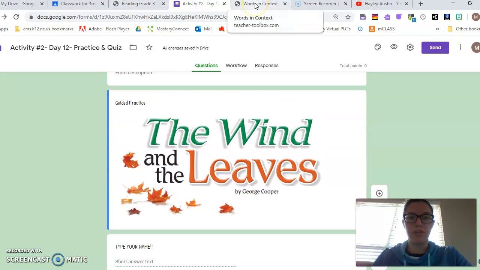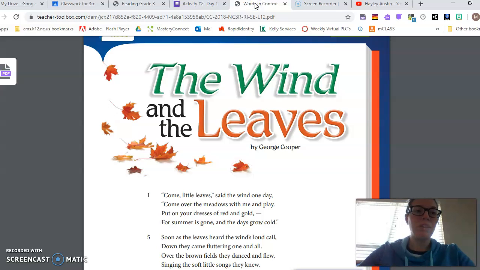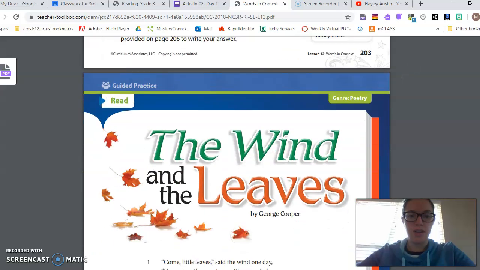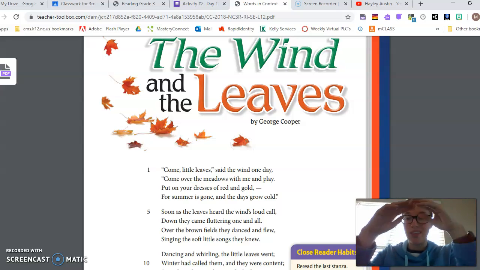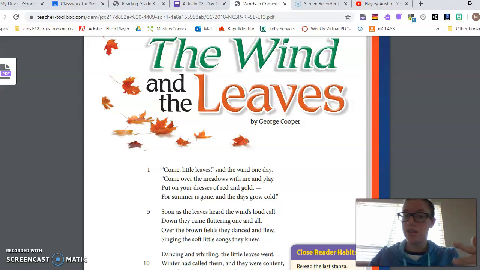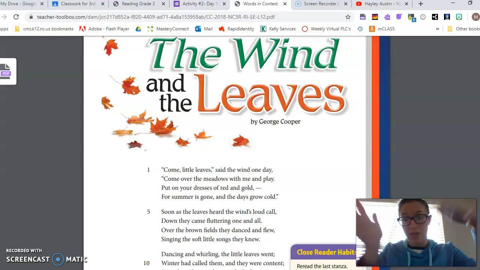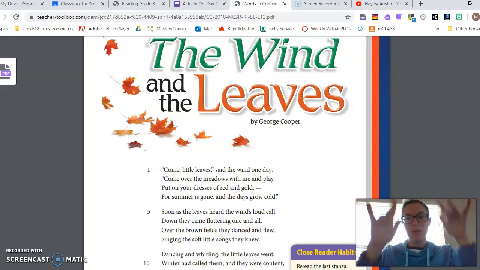If you look over either in your book or on your iReady texts, we're down here in our poem of The Wind and Leaves. We're going to listen to figure out the meaning of some of the different words and phrases within the context of the poem. It's called The Wind and the Leaves, so I know it's going to be about the wind and some leaves.